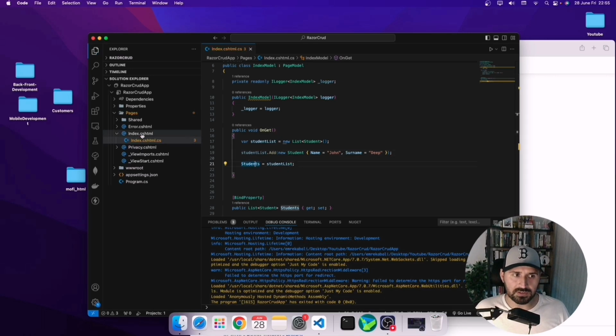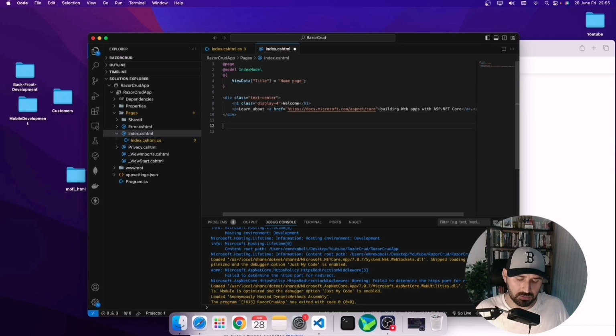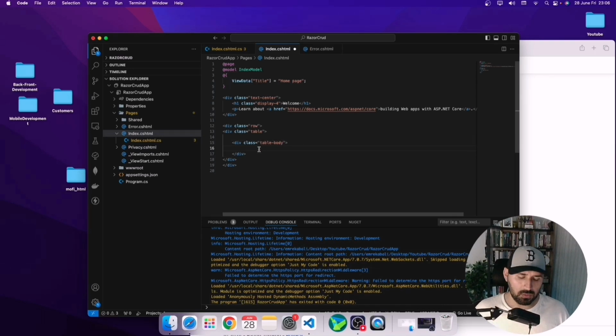Then I come to the index.html page, and I will create a row. Oops, div class row, for example. And then again div class table, and div class table body. Okay, I'm writing a foreach here: foreach item in Model.Students.